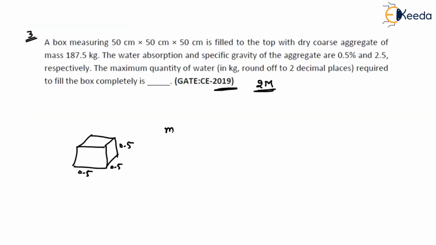Let us say mass I am representing with M. How much is it given? 187.5 kg. What we have to find? The water absorption and specific gravity of the aggregate. Whatever aggregate they are placing, it has a capacity of water absorption. So the water absorption percentage is 0.5%, and this coarse aggregate has a specific gravity of 2.5. What we have to find is the maximum quantity of water required to fill the box completely.